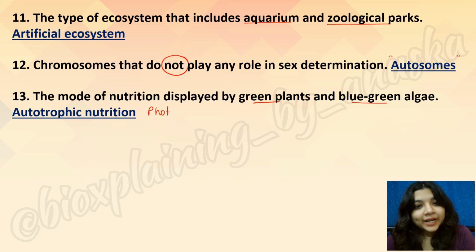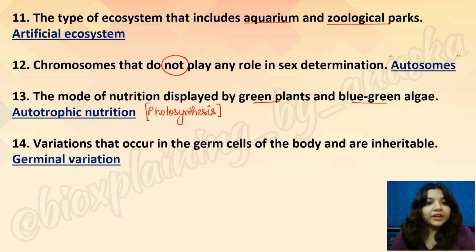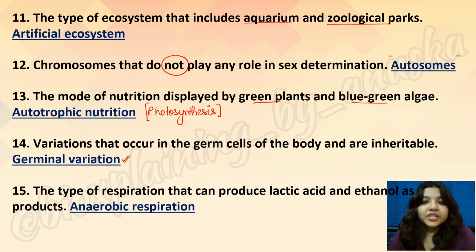That means these are the organisms which perform photosynthesis, where they synthesize their own food. Variations that occur in the germ cells of the body and are inheritable, these are germinal variations.